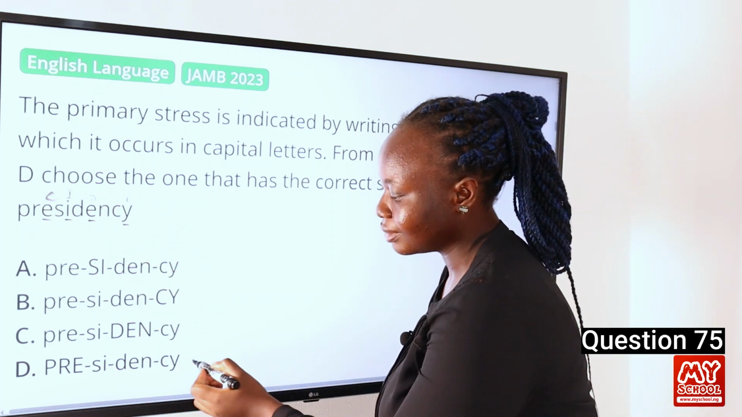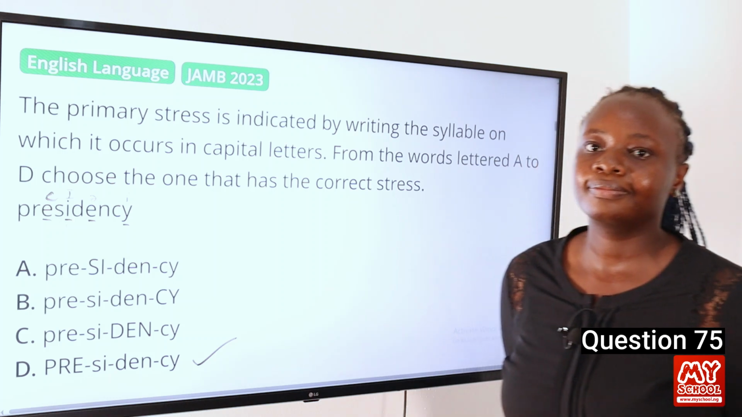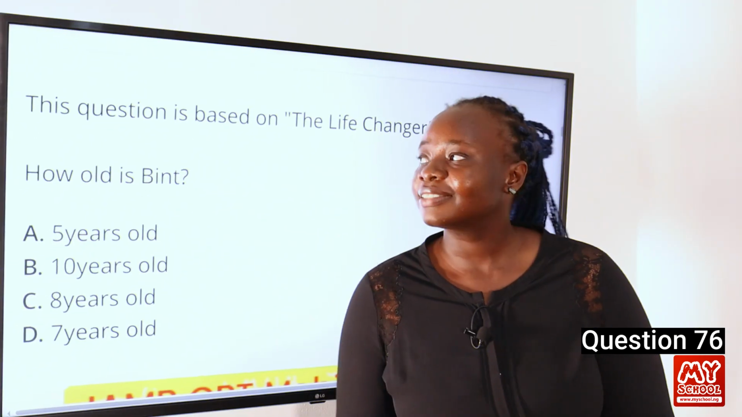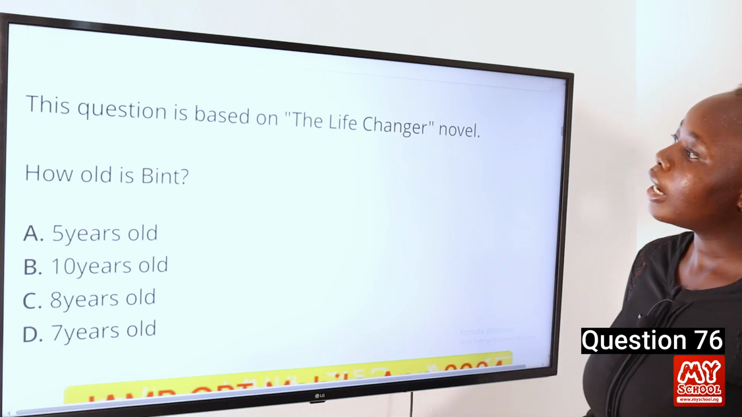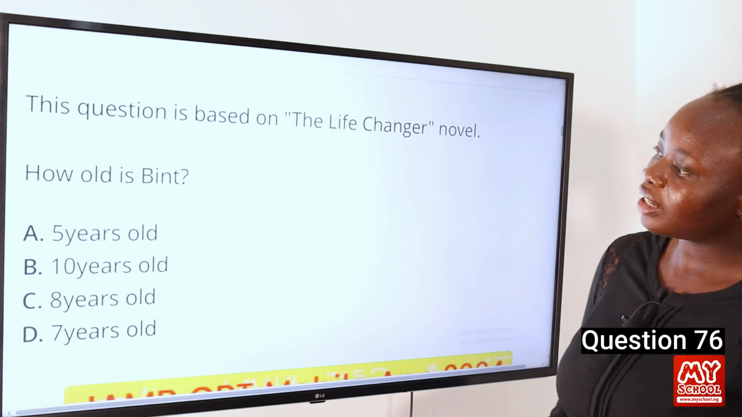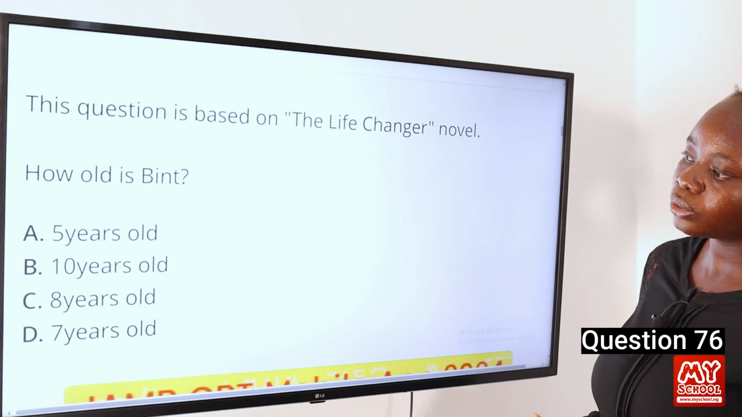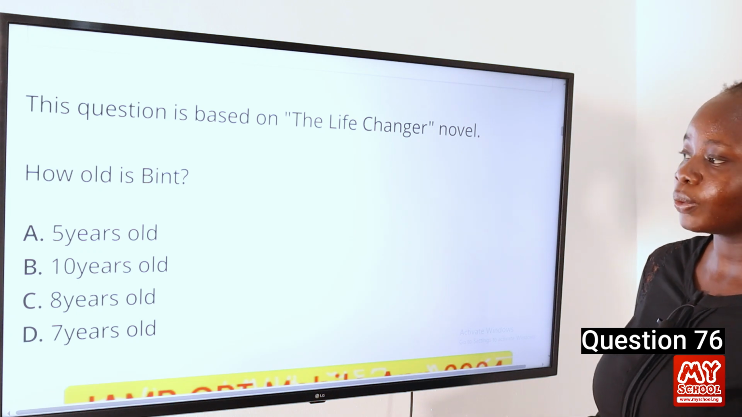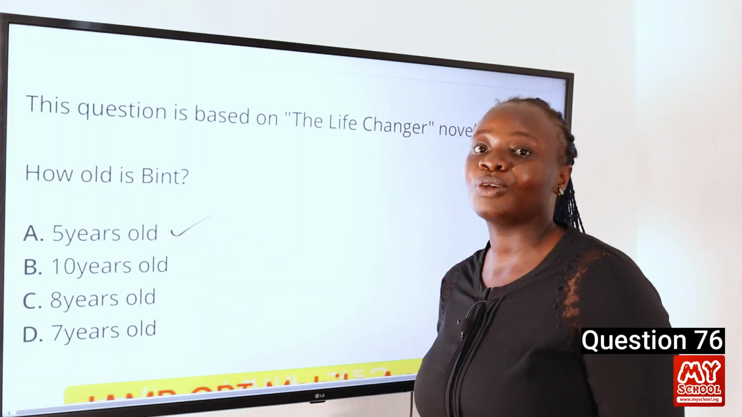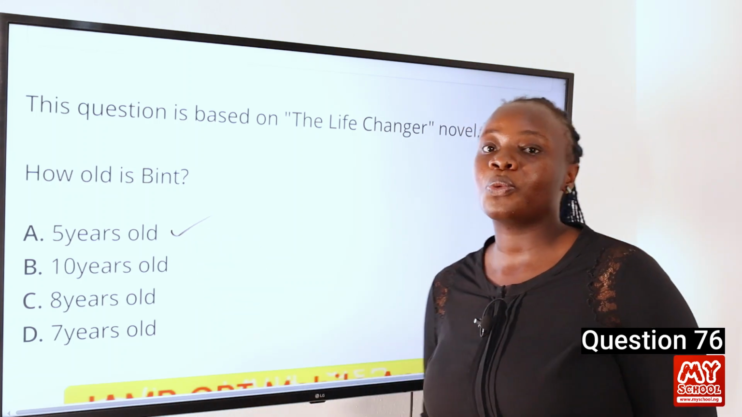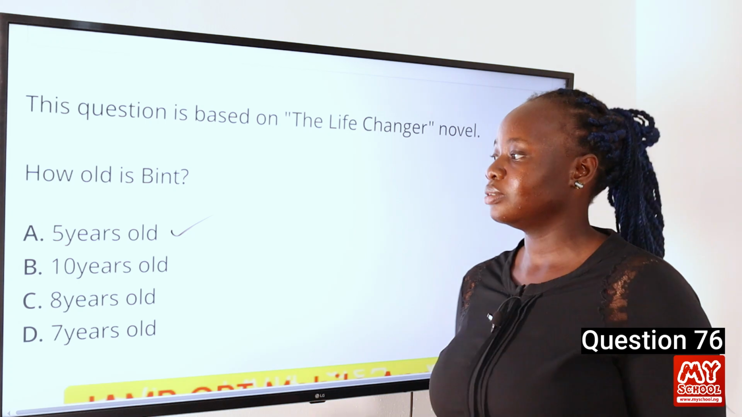So our answer is D, presidency. Question 76. This question is based on the Life Changer novel. How old is Baines? 5 years old, 10 years old, 8 years old, or 7 years old? So the answer to this question is A, 5 years old. And we can see this on page 1 of the novel, where we're introduced to Umi's children. So our answer is A, 5 years old.